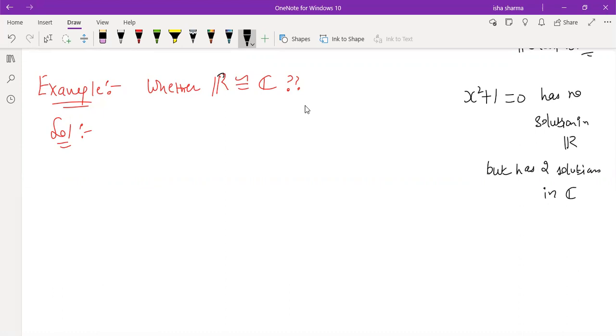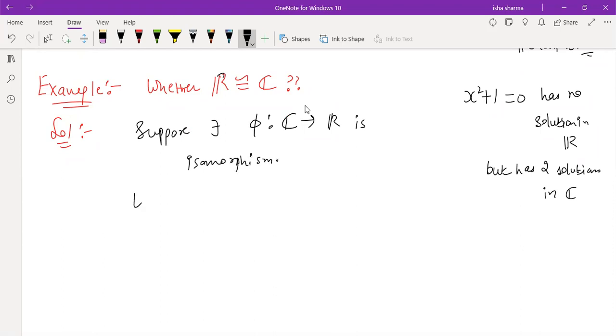But why that is working comes from a result which we will do in polynomial rings, or maybe when we will be connecting there with the isomorphism. But this is also one of the ways. And the other way is, on the contrary, you suppose there exists a map from C to R which is an isomorphism, right?